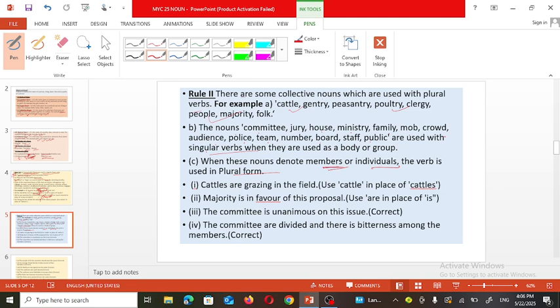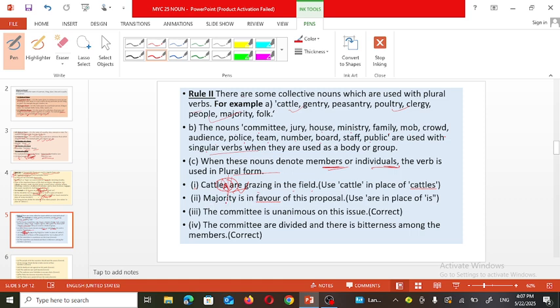When it indicates members or individuals. For example, "Cattle are grazing in the field." So "cattle" won't be there; it should be only "cattle", and it should be followed by a plural verb. So "are" is already used here, and that is correct. But here, instead of "cattle", only "cattle" must be there.